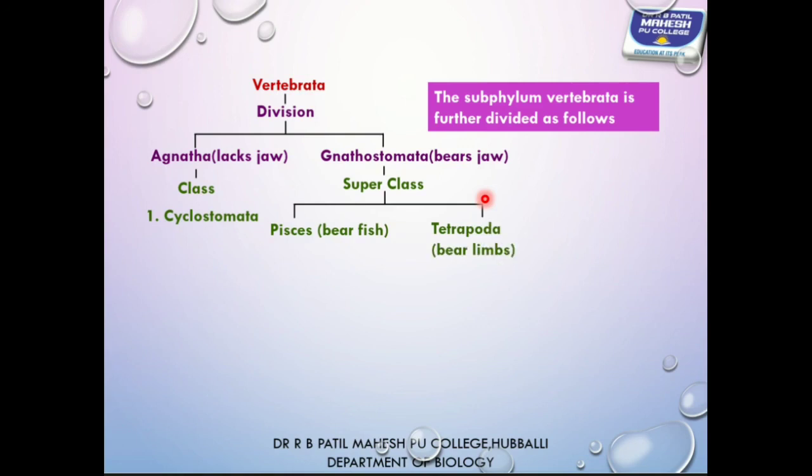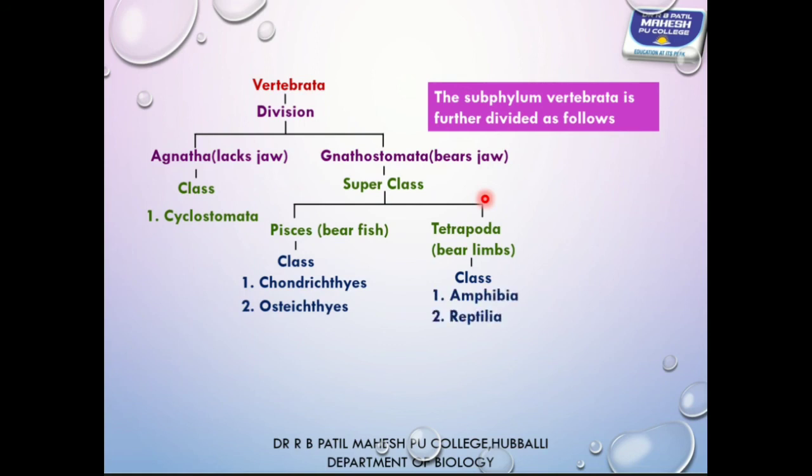Superclass Pisces is broadly classified into two classes. Class Chondrichthyes, commonly called cartilaginous fish, and second one is Osteichthyes, commonly called bony fishes. Whereas Tetrapoda is further classified into four classes: class Amphibia, class Reptilia, class Aves, class Mammalia. So this is the outline classification of phylum Chordata.